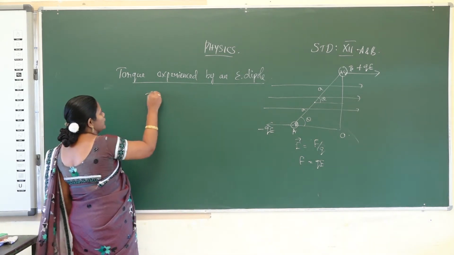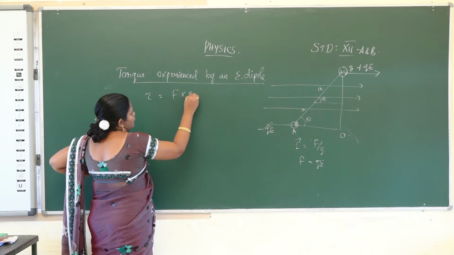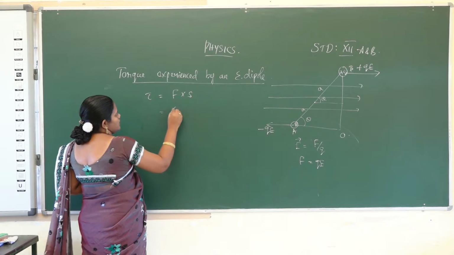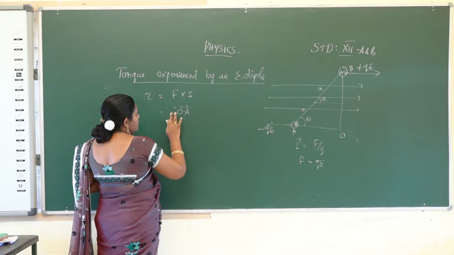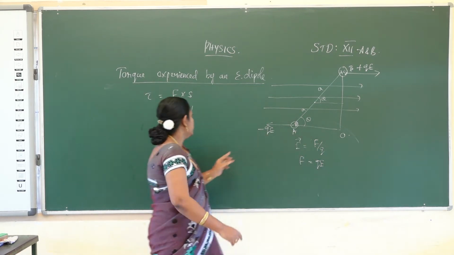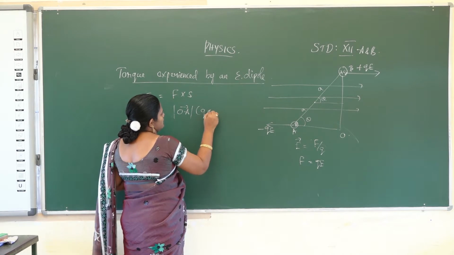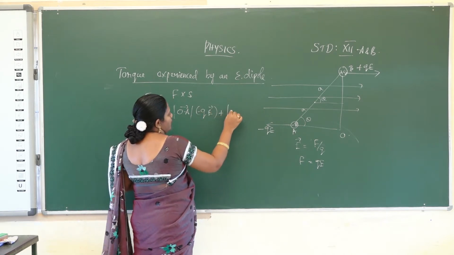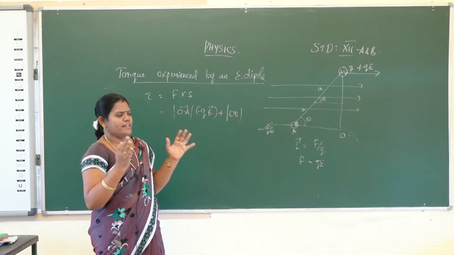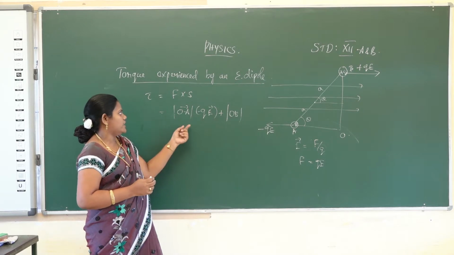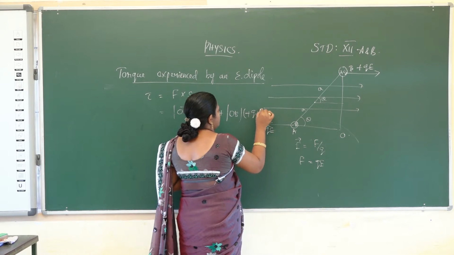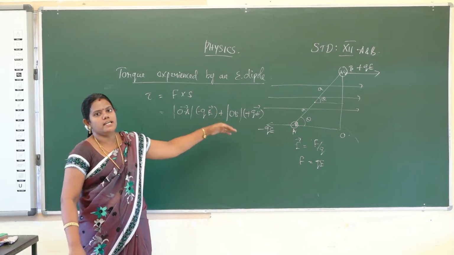What is the formula for torque? Tau is equal to force into perpendicular distance. The force is QE, and the perpendicular distances are the modulus of the OA vector for the minus Q charge and the OB vector for the plus Q charge. The perpendicular line denotes the magnitude of the perpendicular distance. So the OA vector into minus QE vector plus OB vector into plus QE vector is the total torque experienced by the single dipole.